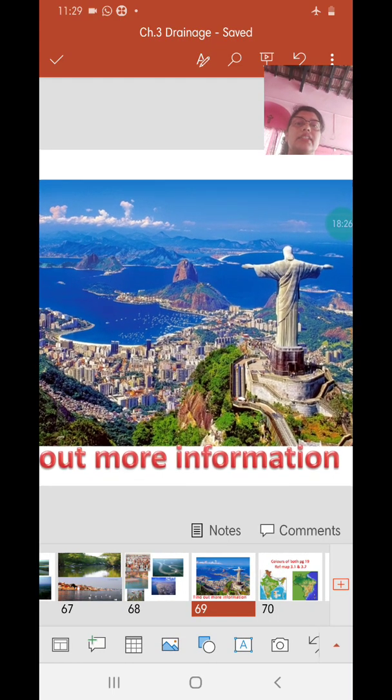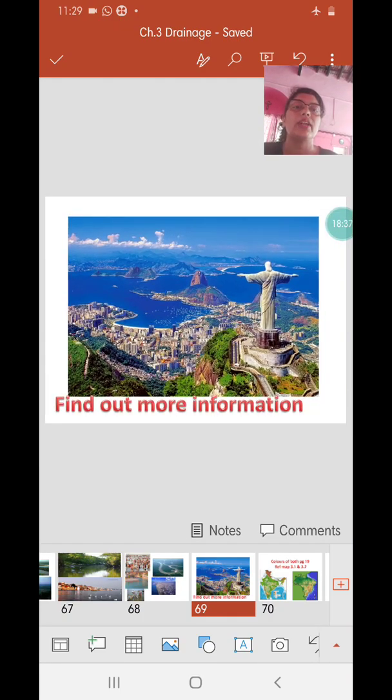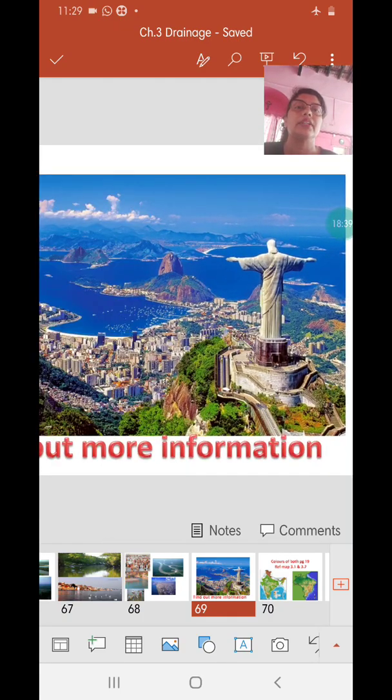What you see here is the statue of Christ the Redeemer, which is included in the new 7 wonders of the world. You can surf the net and find out more information about this statue. It is believed that the statue is getting darker as the years pass. The reason is that weather is taking a toll on it, but also the stones that were available in those days are not available now, so we get a blacker version of the stones here. There are 11 facts about this statue of Christ the Redeemer in Brazil.